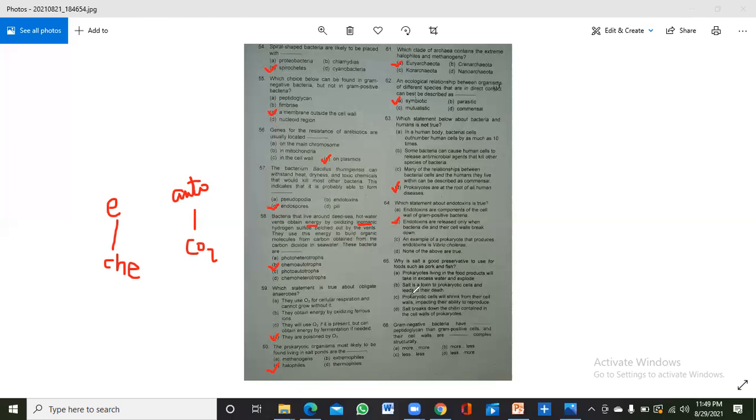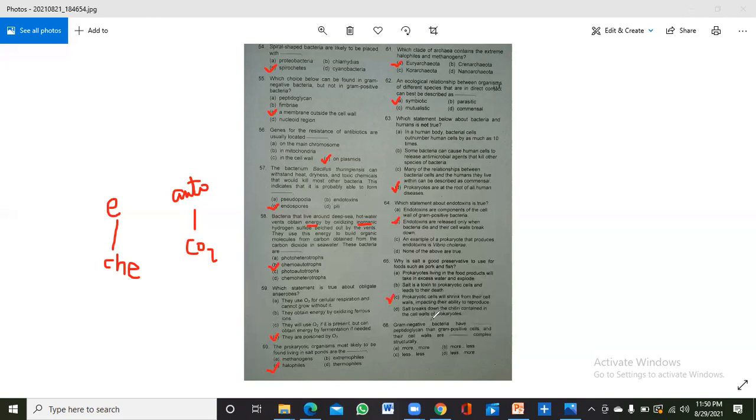Okay, so the prokaryote cell will shrink from its cell wall because the salt will absorb the water, because the outer environment is hypertonic. To make the outer environment equal to its inner environment, they will release solvent from their cells. So because of it, the cell will shrink and they will die.